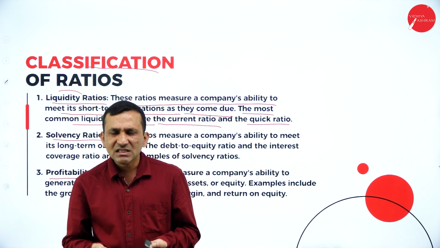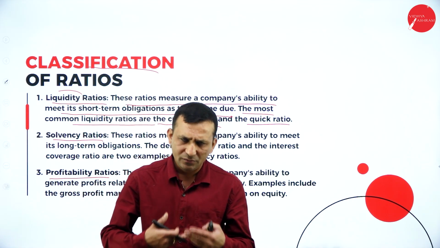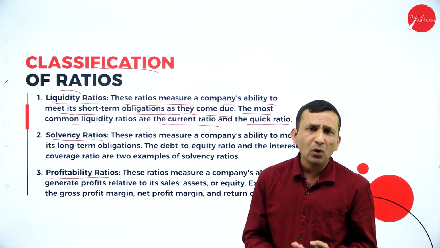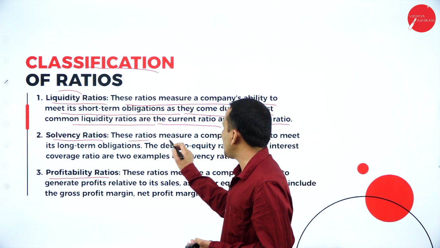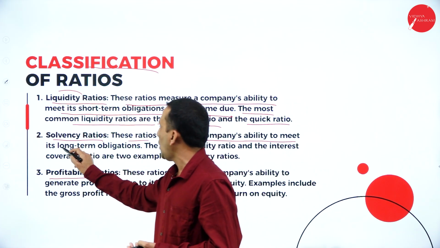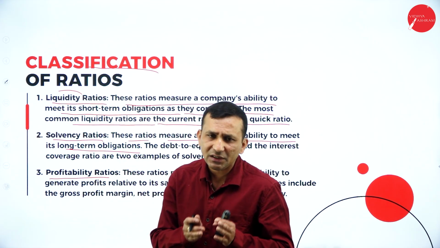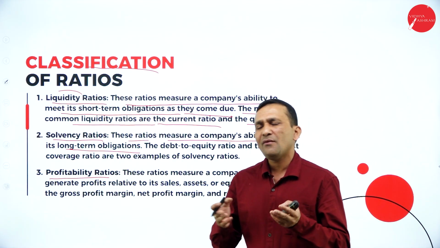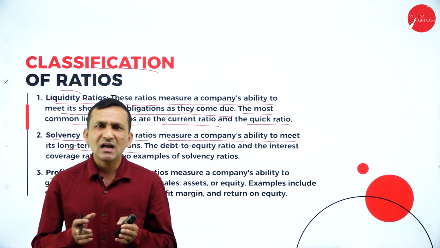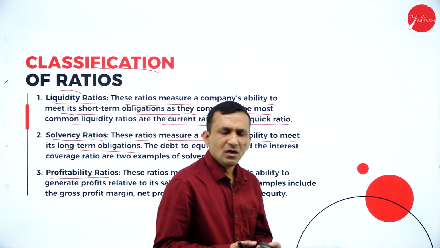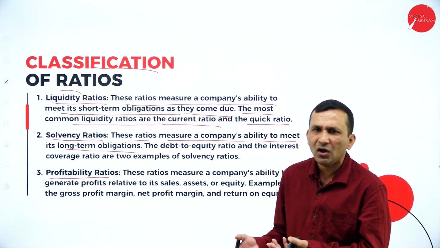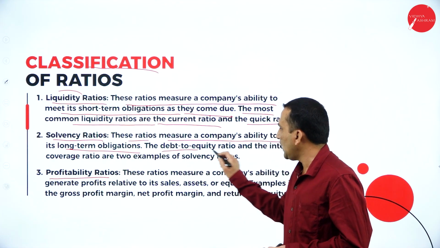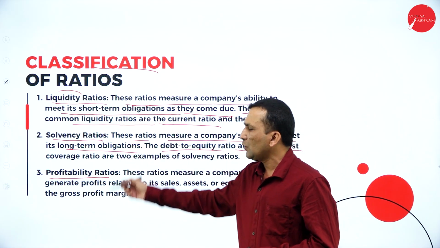And solvency: the company wants to check its ability, whenever it took a loan, to repay it, right? So this ratio measures the company's ability to meet long-term obligations. If you want to run your business very smoothly, each and every company or business depends on three types of loan finance support: short-term, medium, and long-term. The debt equity ratio is related to long-term obligation.